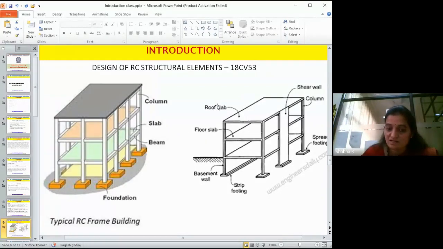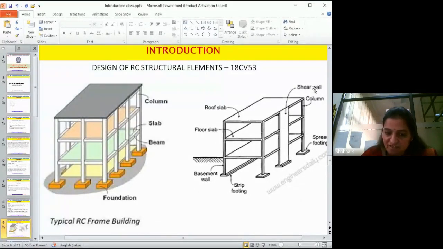Okay. If the slab is filled in the horizontal direction, that is called a floor or roof slab. If a vertical filling is provided, see, this is a vertical filling, even this is filling. This is a reinforced one. If the vertical filling, the walls, are filled with reinforcement, then it is called a shear wall.